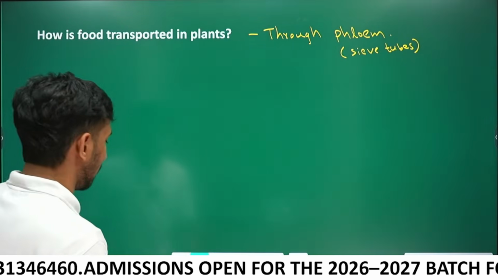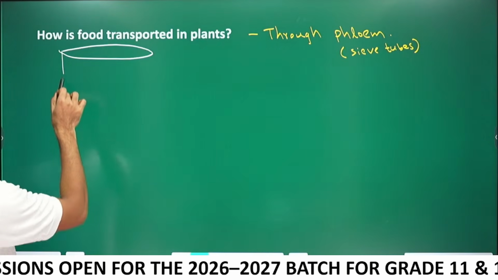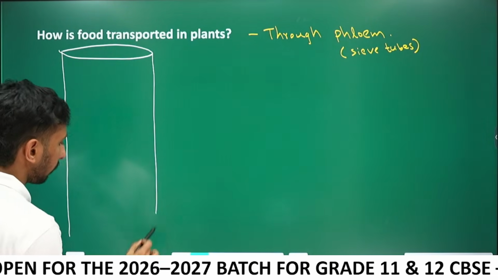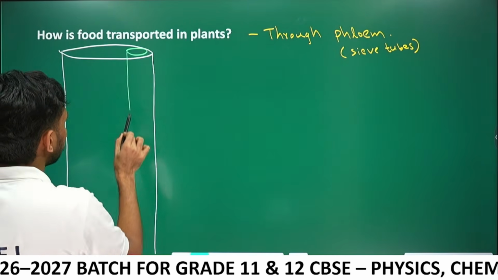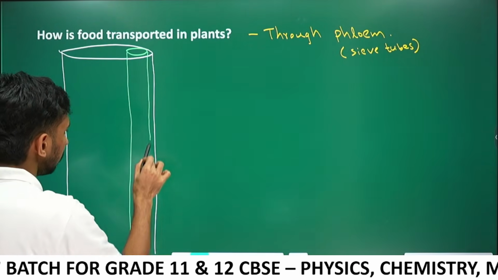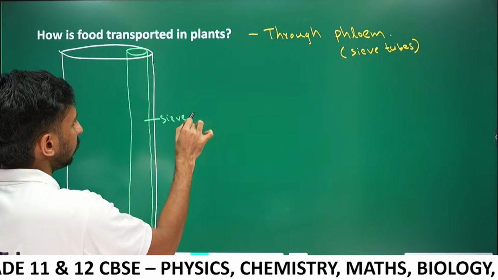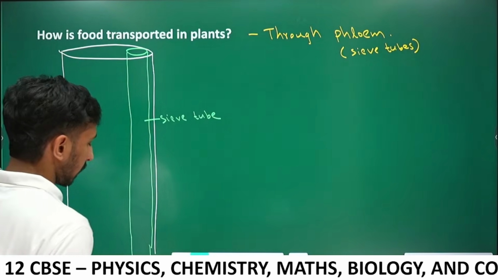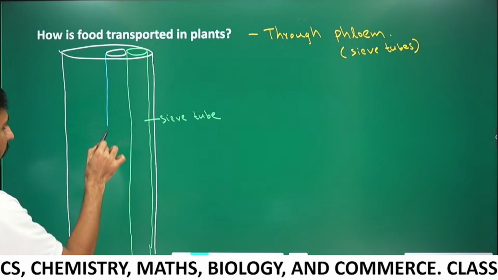Let me explain how that happens. Suppose this is the stem, and this is the sieve tube. I'll draw a xylem vessel also.